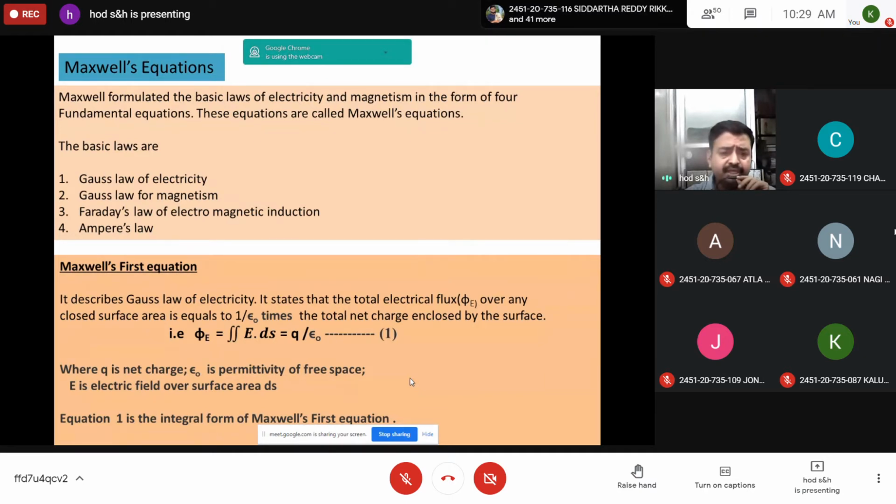Maxwell's first equation describes the Gauss law of electricity. According to Gauss law of electricity, the total electric flux phi E over a closed area is equal to 1 by epsilon naught times the total net charge enclosed by the surface. Phi E is the double integration of E dot ds, which equals q by epsilon naught, where q is the charge, epsilon naught is the permittivity of free space, and E is the electric field over the surface ds. Equation 1 is called the integral form of Maxwell's first equation.